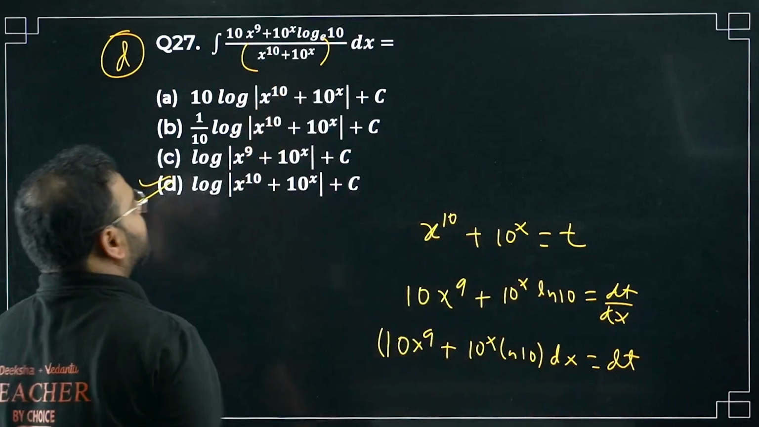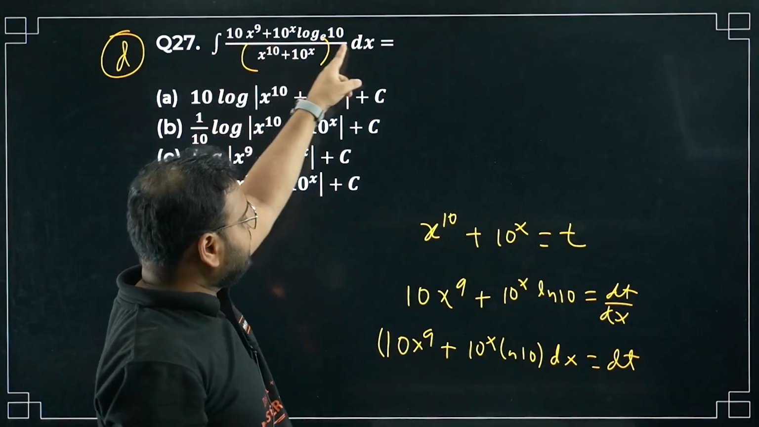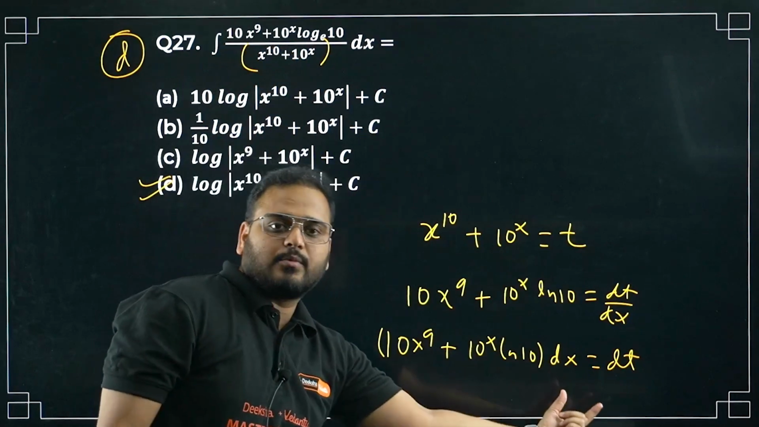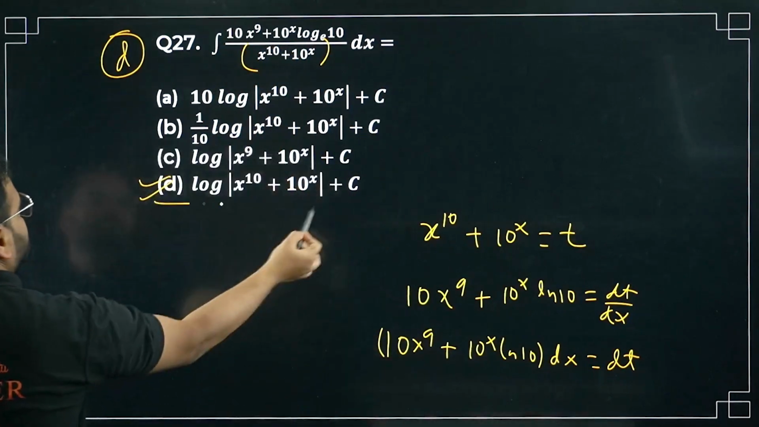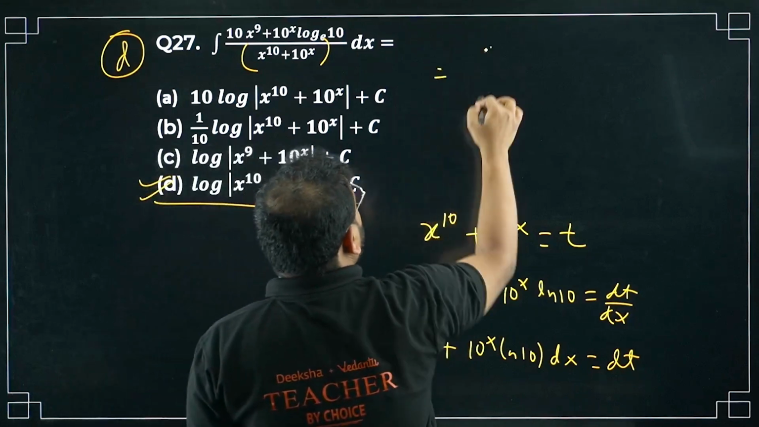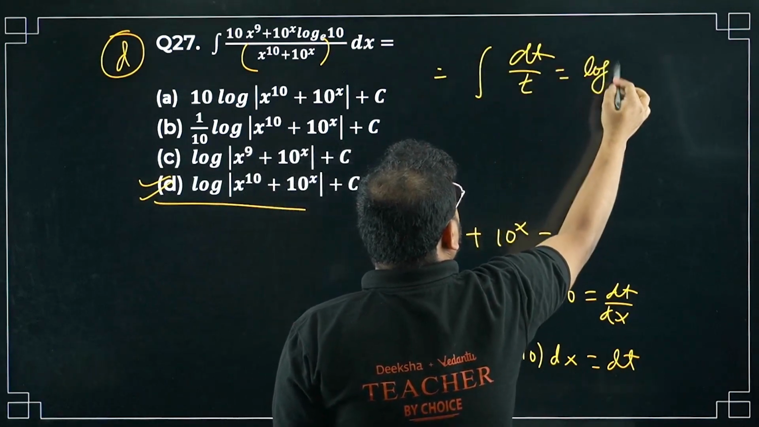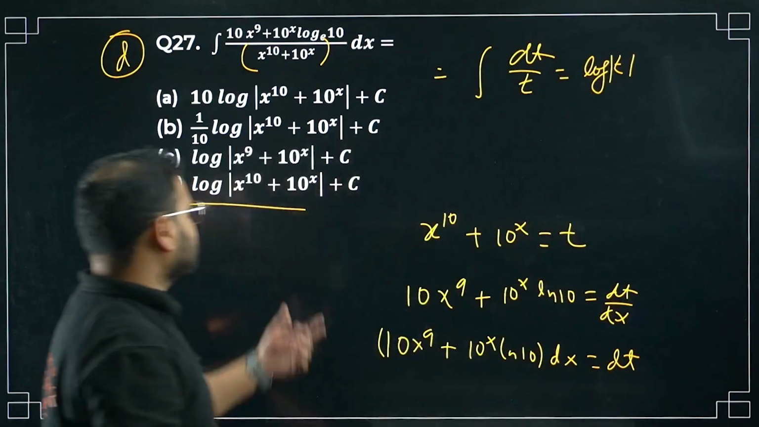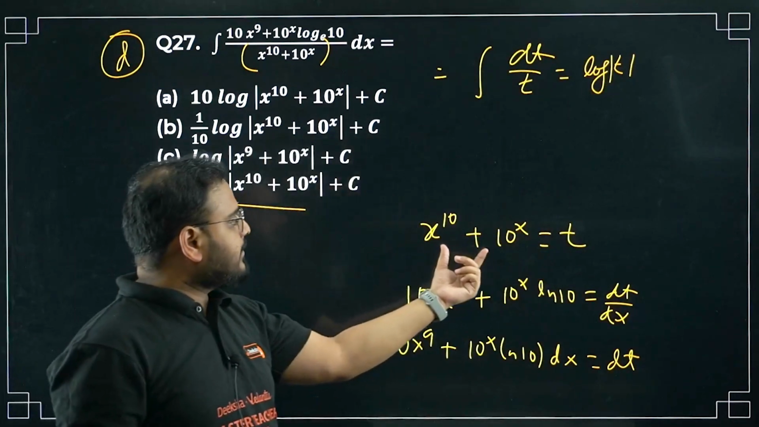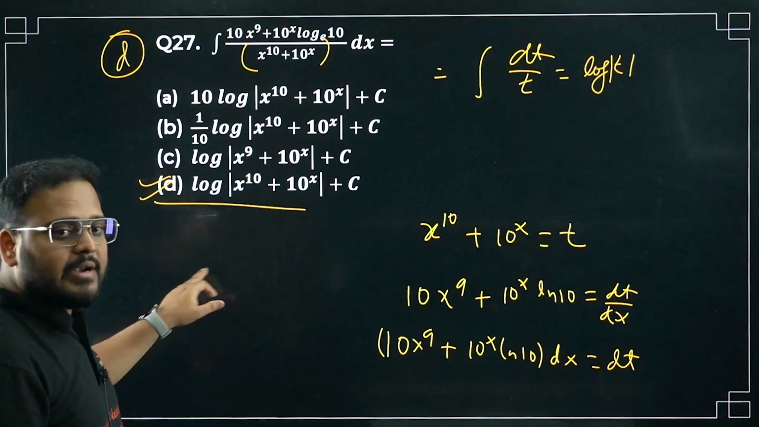Same thing over here in the numerator. Please check. 10 times of x power 9, 10 power x ln 10. Have a look, that's going to be dt. Option D is correct. This whole thing will become integration of dt by t, sir. So log t, right? Hence this thing: log of x power 10 plus 10 power x. Question 27 is done. 28th now.